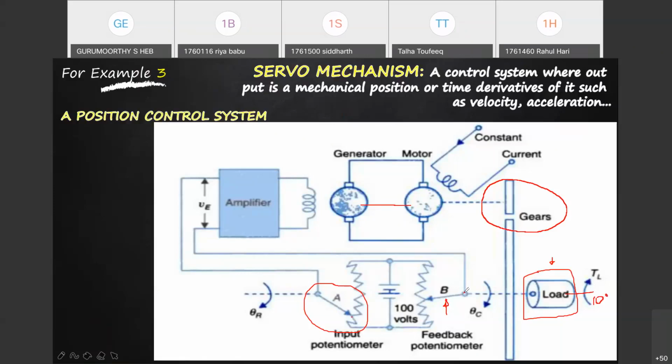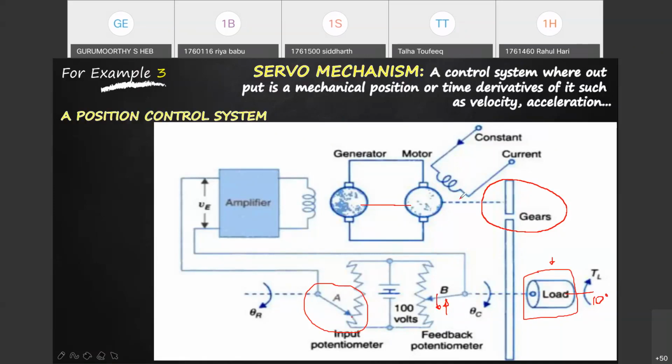Then automatically this arm turns by some value, and the generator motor combination keeps it constant.